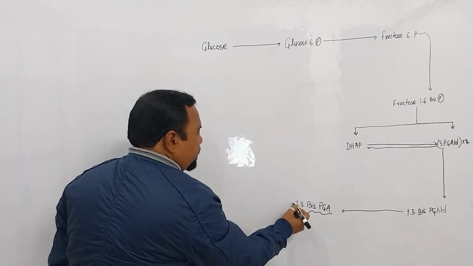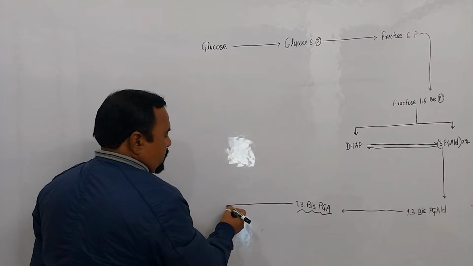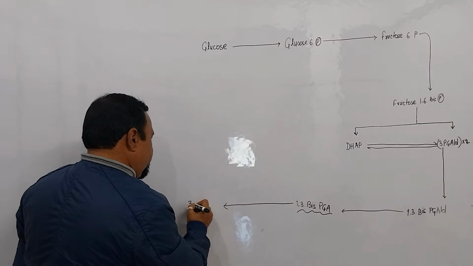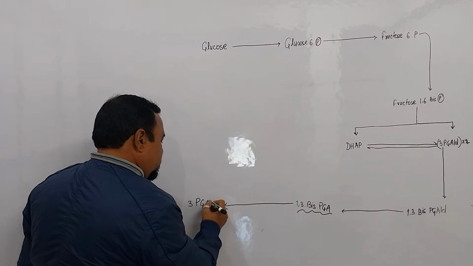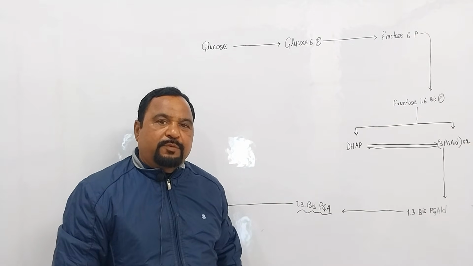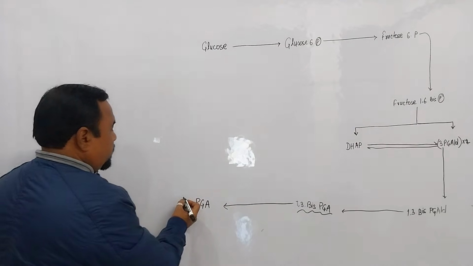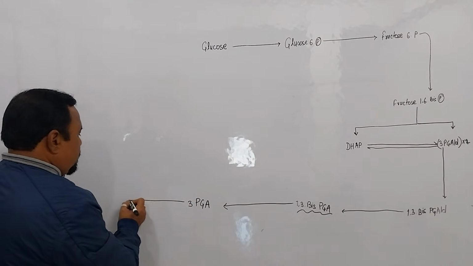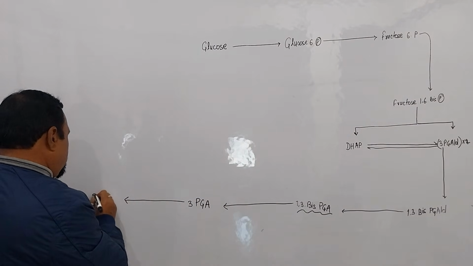Again 1,3-bis PGA is converted into 3-PGA. 3-PGA means 3-phosphoglyceric acid, or you can say 3-phosphoglycerate. This 3-PGA is converted into 2-PGA.